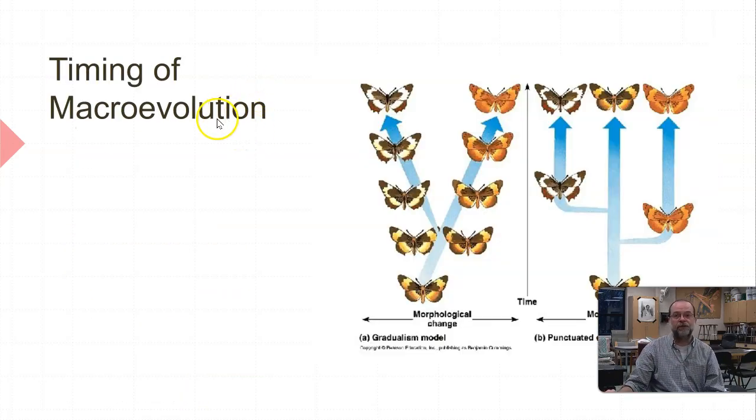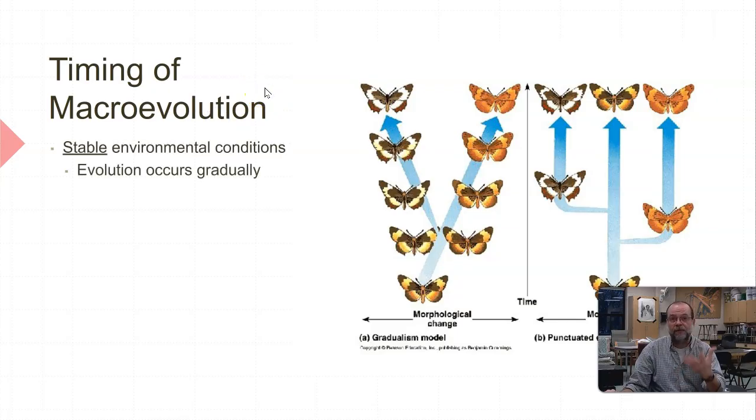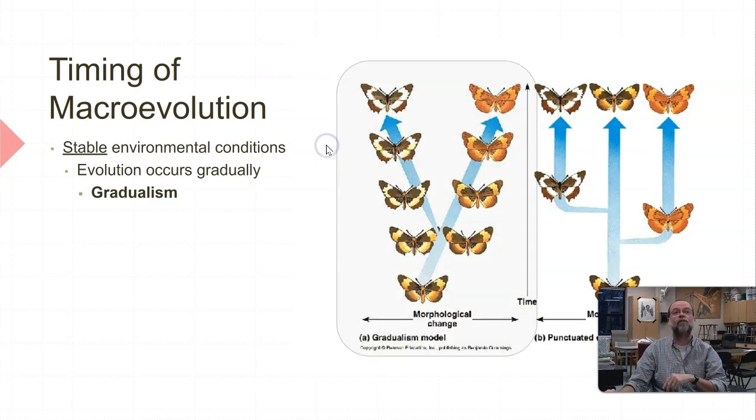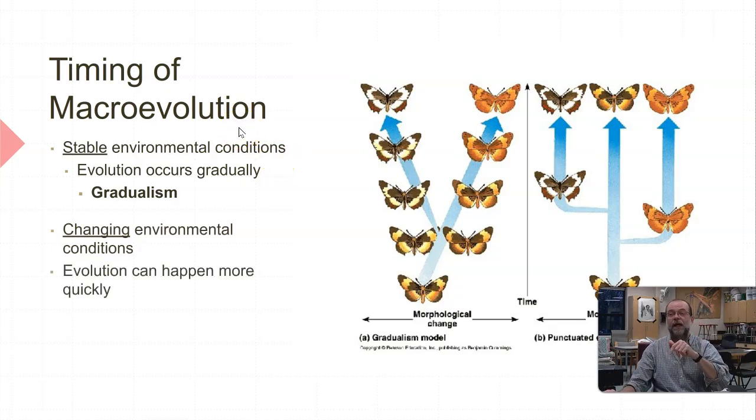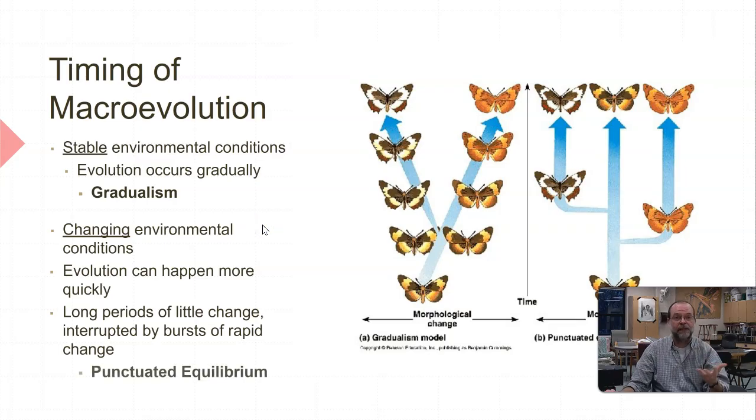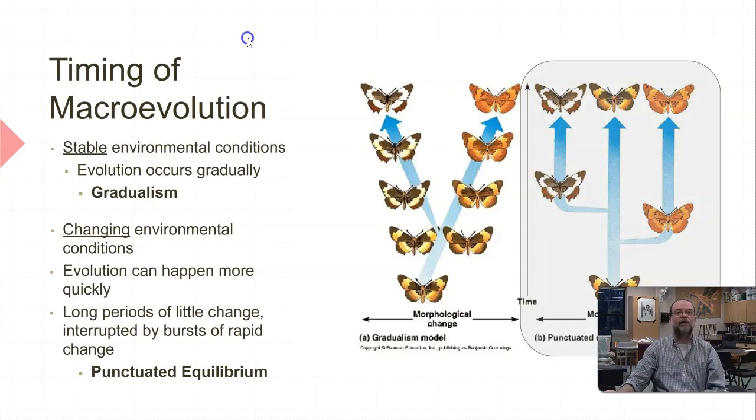Now, as far as the timing of evolution, it's very slow generally when environmental conditions are very stable, and we call that gradualism. Yes, there will be evolution, but it's very slow, very gradual. Okay? However, there are times when the environment is changing, and evolution happens not quickly, but happens more quickly, and we call that punctuated equilibrium, in a burst of change. Okay? An easy way to remember that is punching is quick. It happens in a burst here, a burst there. Okay? So that's the timing of macroevolution.